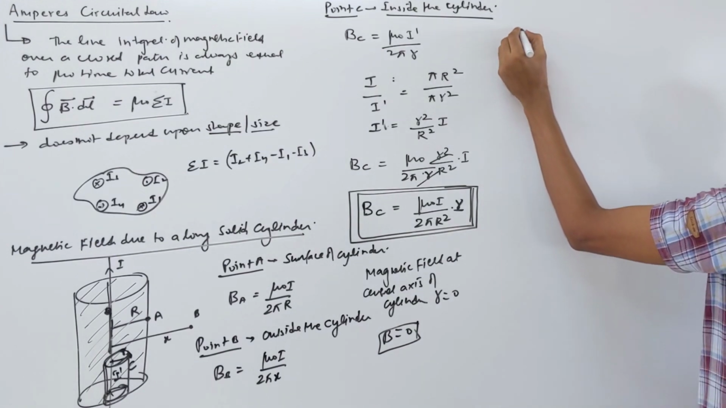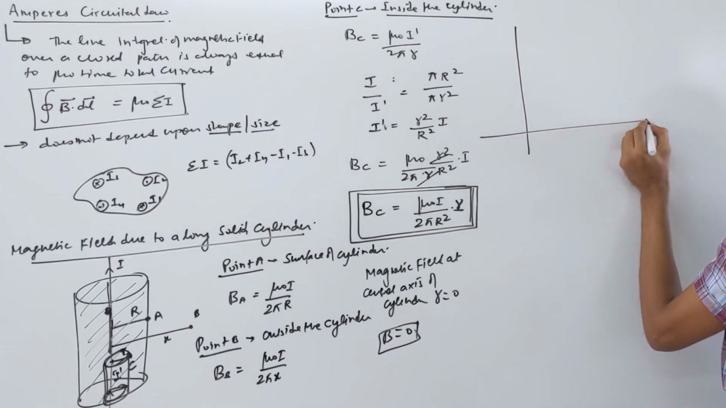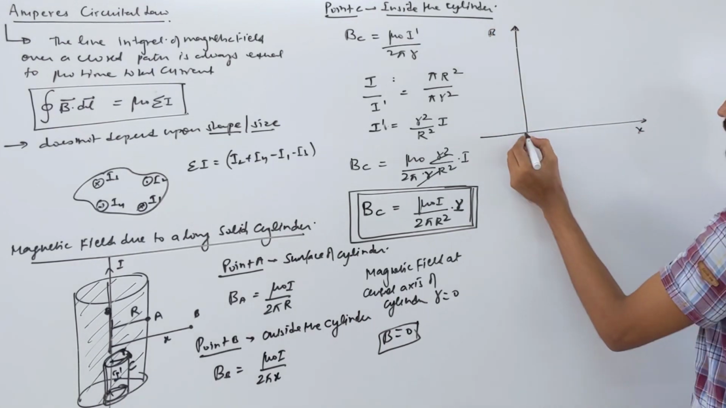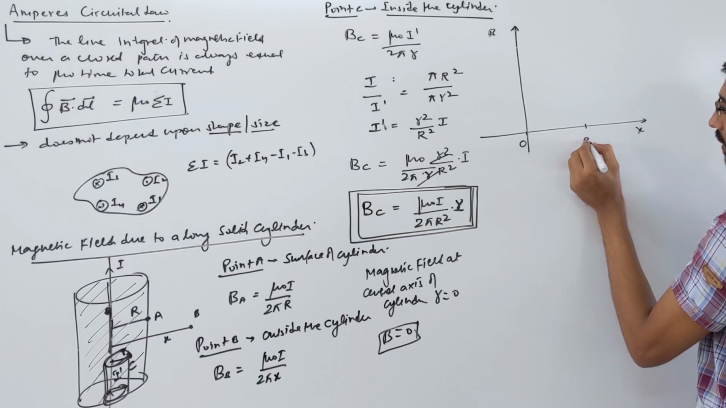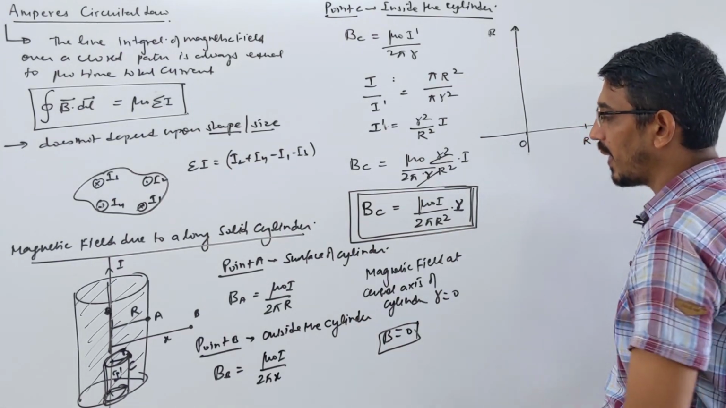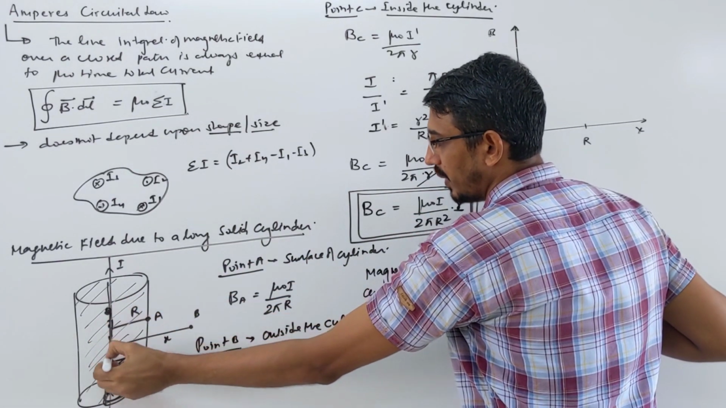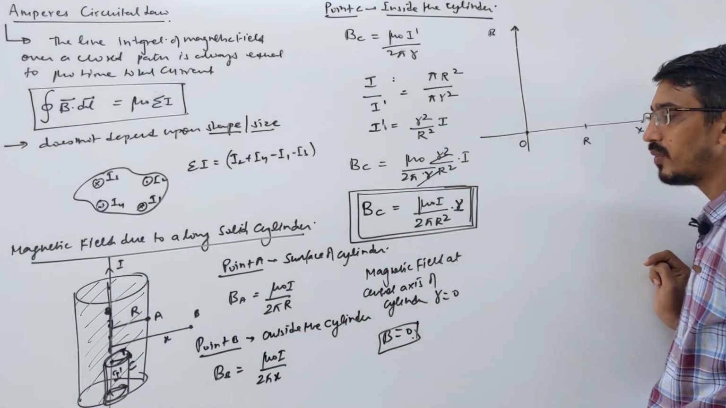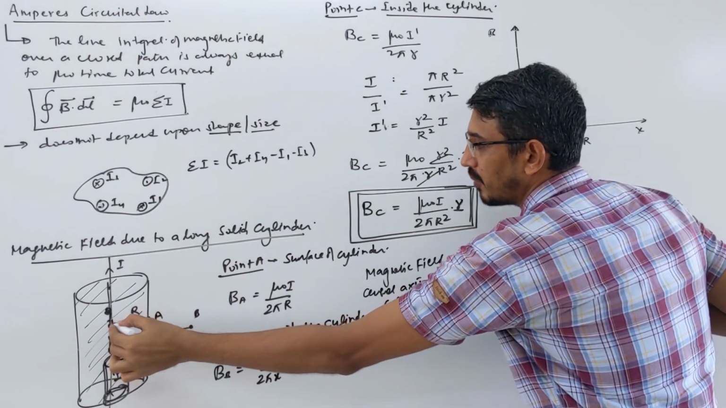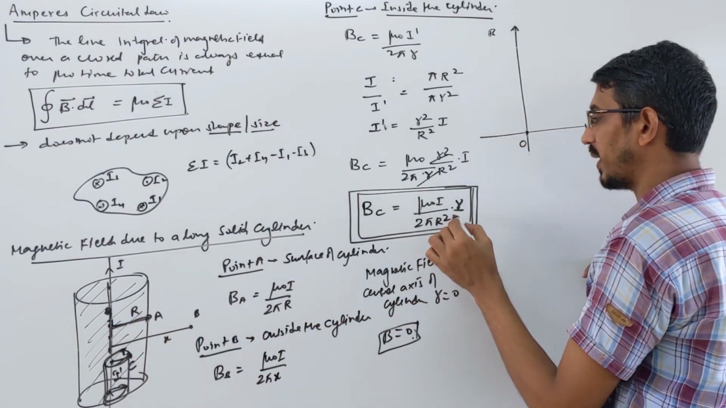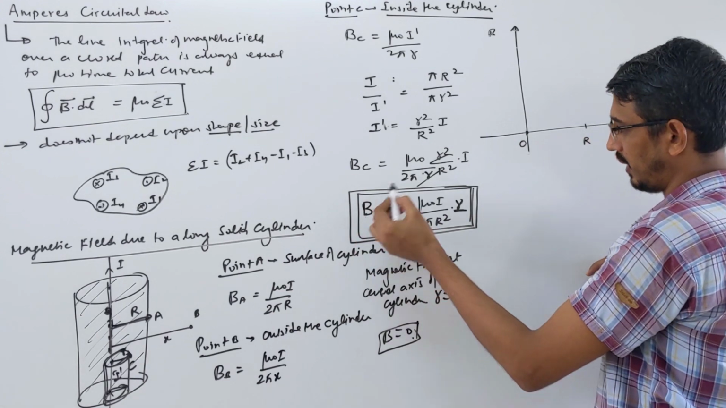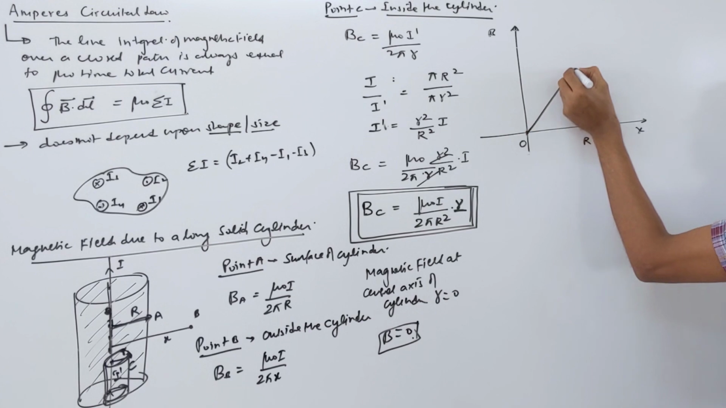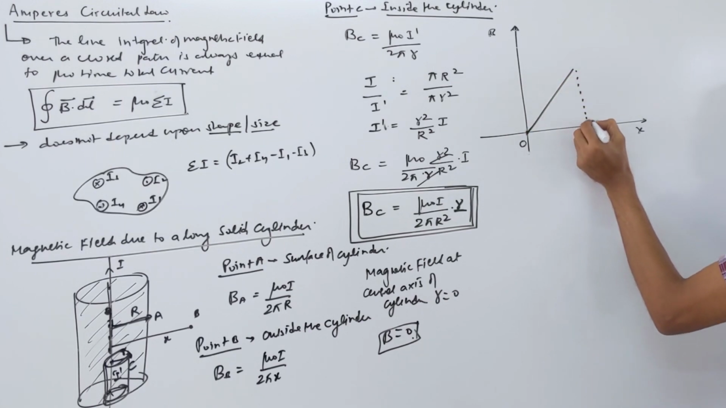Suppose you want to draw the graph between magnetic field versus distance for a solid cylinder. This is the center, let's say O, and this is the surface R. At the central axis, that is at this point on this line, the magnetic field is 0. So the graph starts from this point. We are coming outward from the center point toward the surface like this. How does the magnetic field vary? Like this, directly proportional to the distance from the axis. So the magnetic field is increasing from the center towards the surface like this.